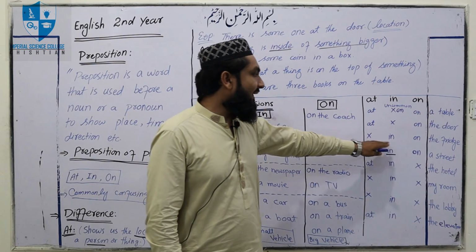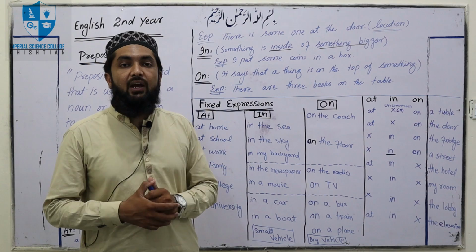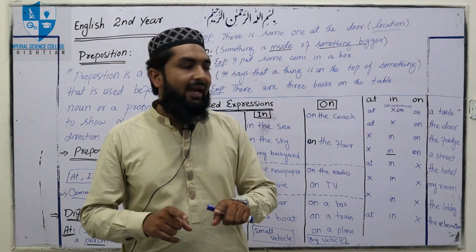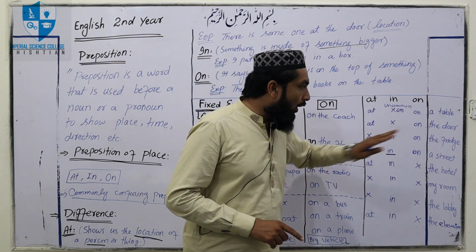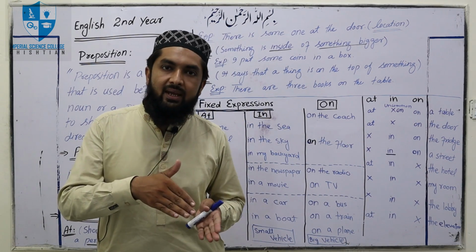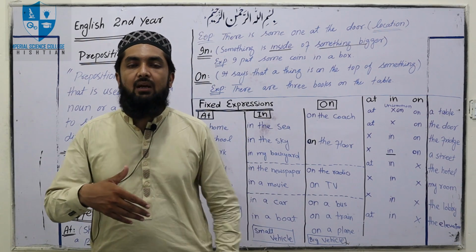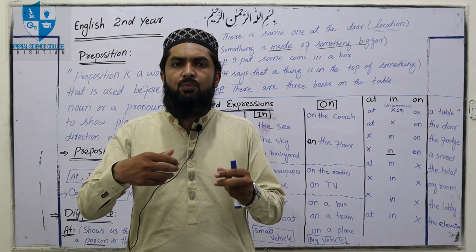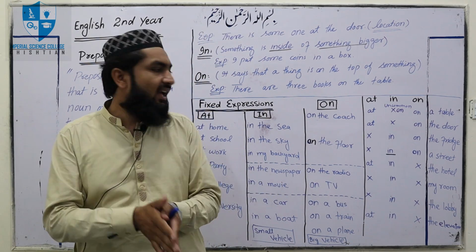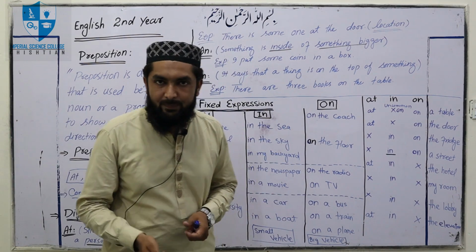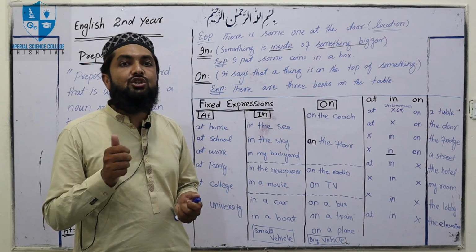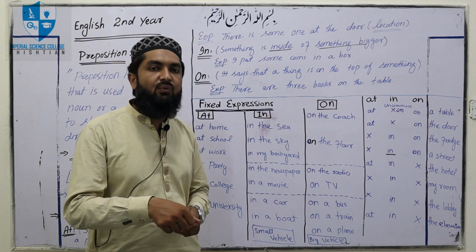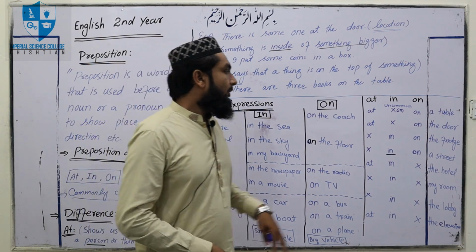And then the fridge. For example, we put food in the fridge, not on the fridge or at the fridge. But we can use the preposition "on" in the case of the fridge, specifically when you are going to put some sticker on the fridge or some magnet on the fridge, etc. In this case we can use "on", but most commonly the preposition "in" is used for fridge, because we put food inside, in the fridge.